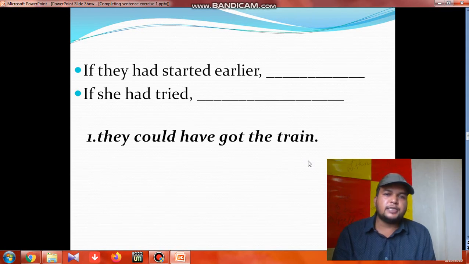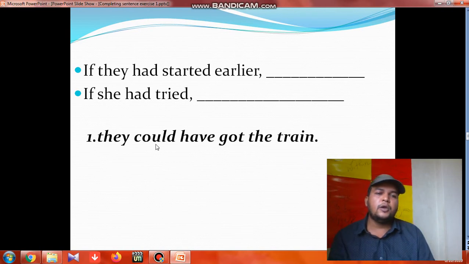So, if they had started earlier, they could have got the train. As I said, you have to take could have, might have, should have, would have, then B3. So they could have got. So could have, then got, B3. So if they had started earlier, they could have got the train. Are you getting this? Well, so next one.